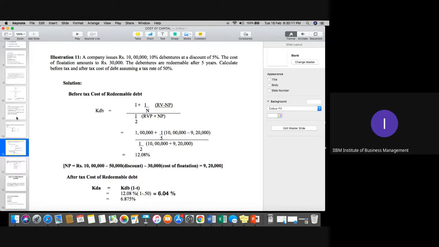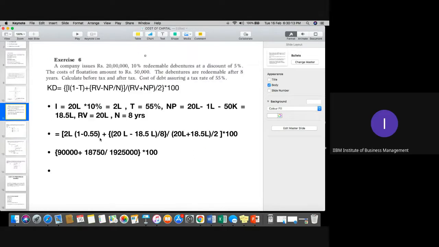So 2 lakh means 90,000 plus 18,750, then whole divided by this part. 90,000 plus 18,750 is 1,08,750.